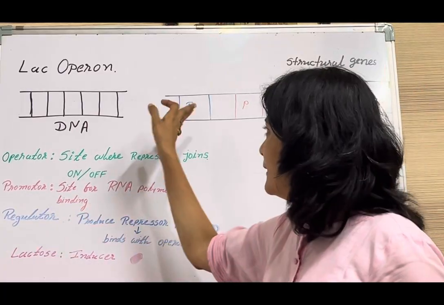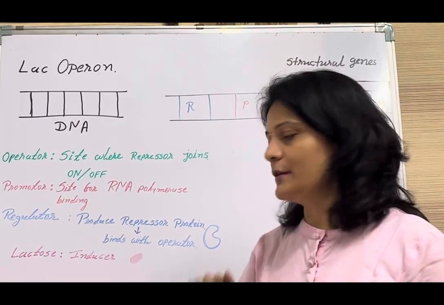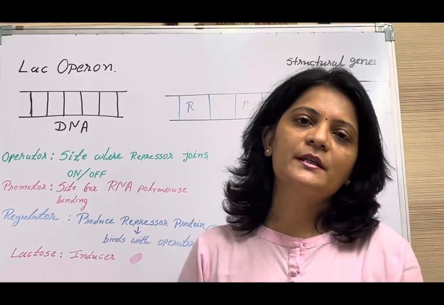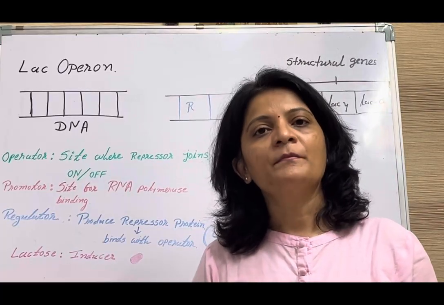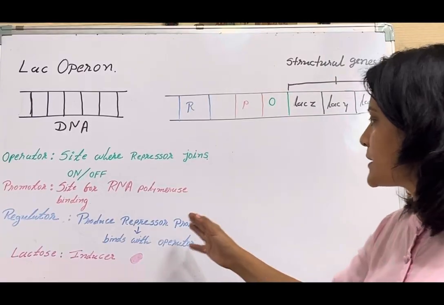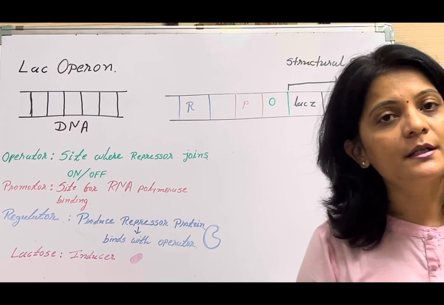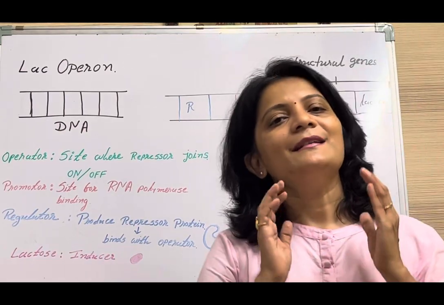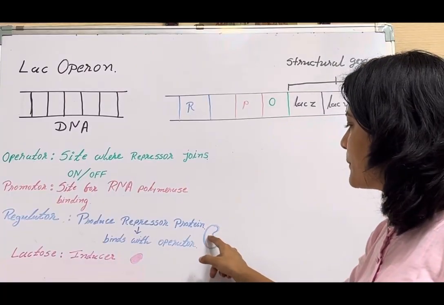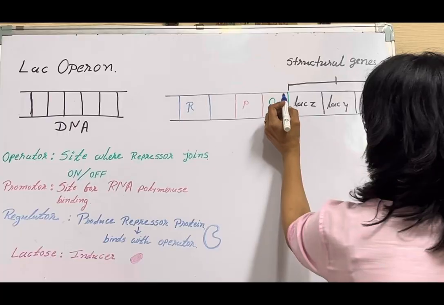Now, one more gene in the lac operon is regulator gene. Now, what is the function of regulator gene? Regulator gene is responsible for the production of specific protein that is known as repressor protein. So, it is responsible for the production of repressor protein. And what is the function of this repressor protein? Generally, in normal condition, suppose this blue colored protein is repressor protein, this protein will bind to this operator site.